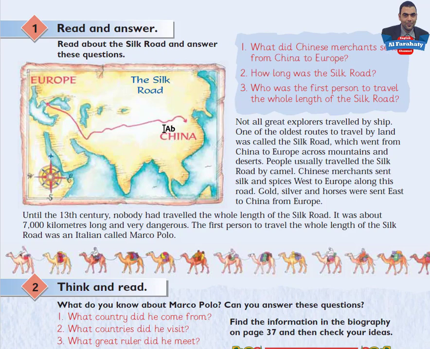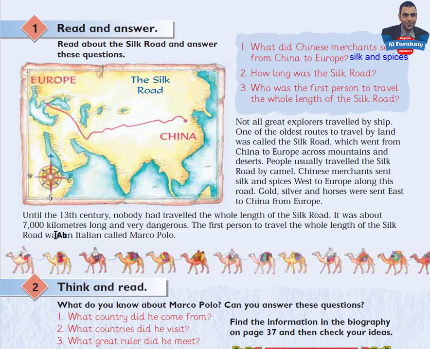If you look here, Chinese merchants sent something from China to Europe. Excellent. Silk and spices. Let me write here. Silk and spices. 2. How long was the Silk Road? This is the Silk Road. How long was it?